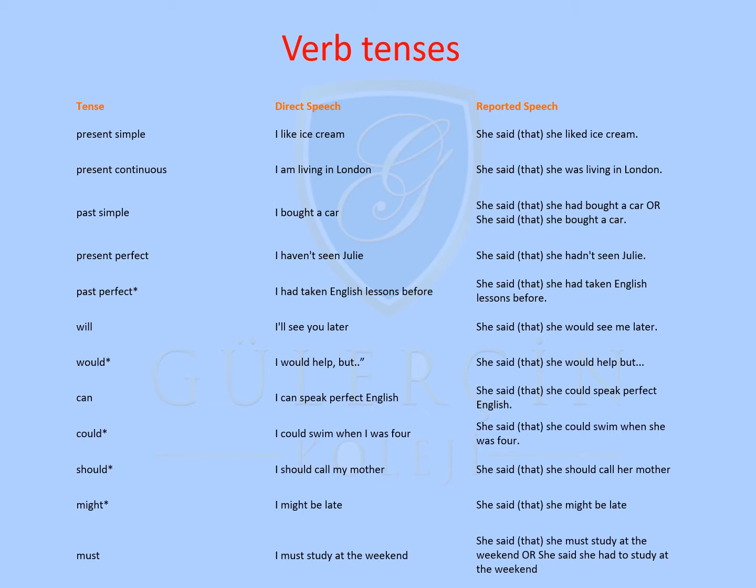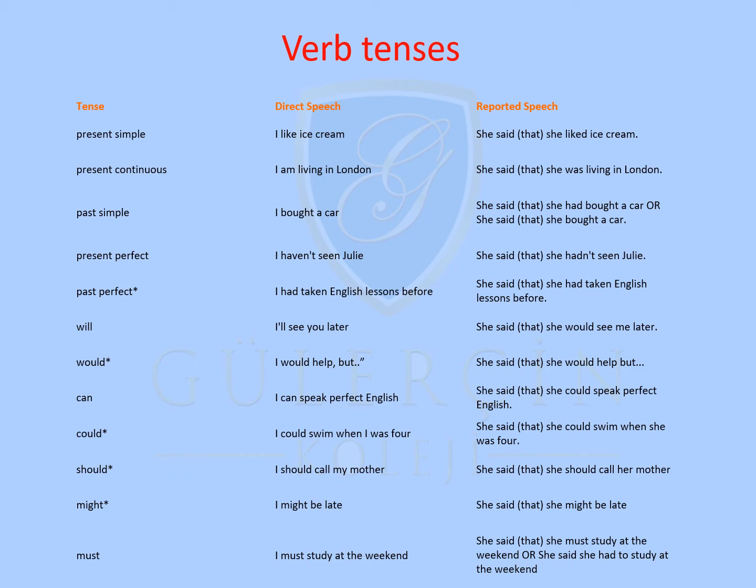What if we have would as a tense? "I would help, but..." The reported speech would be, "She said that she would help, but..." So it doesn't change, it remains the same. Tense, can. "I can speak perfect English." She said she could speak perfect English. So can transforms into could. Let's see could now. "I could swim when I was 4." Reported speech would be, "She said that she could swim when she was 4." Again, if could is in direct speech, in reported speech it will be the same, could.